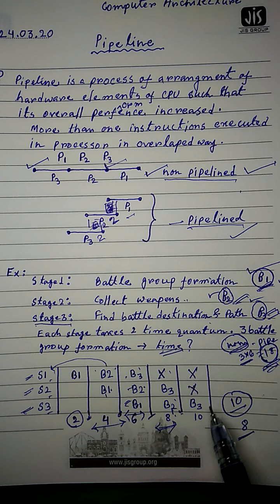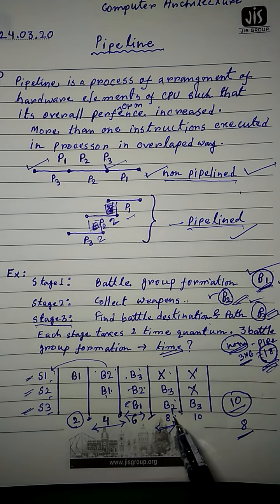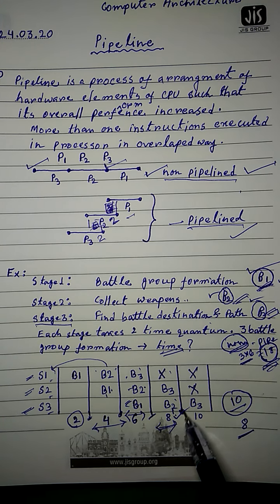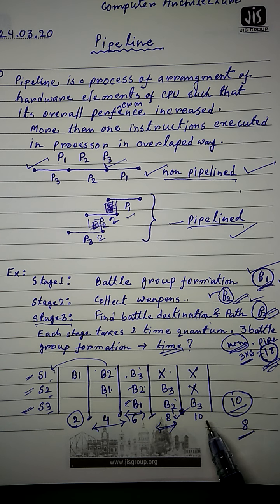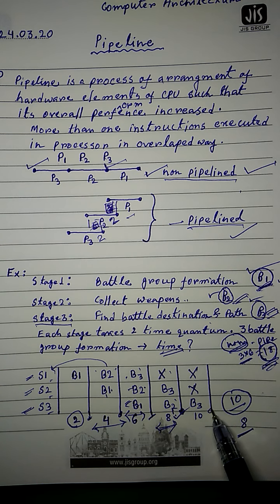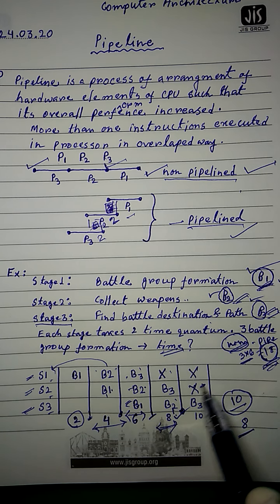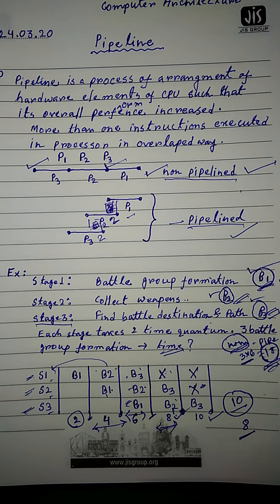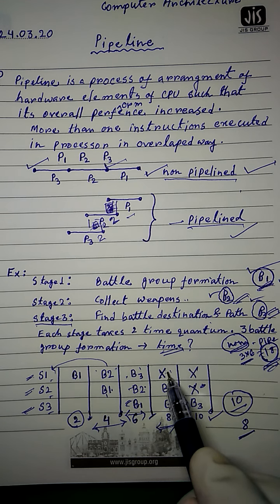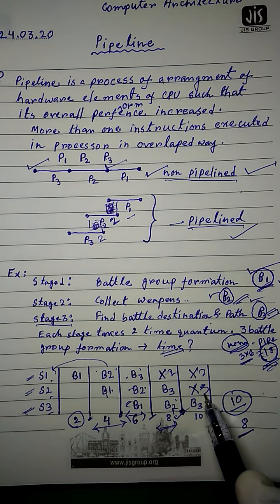In a similar way, B2 will be completed after 8 time quantum, and B3 will be completed after 10 time quantum. This is the idle position, and this is the idle position. So only 2, 2 and 2.